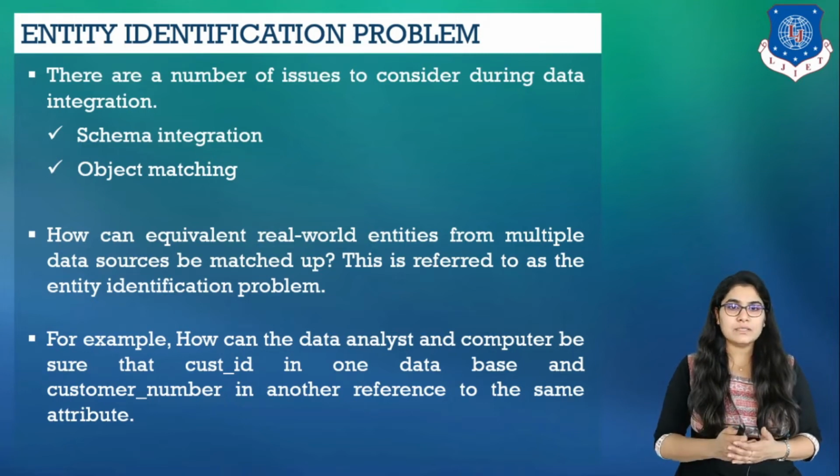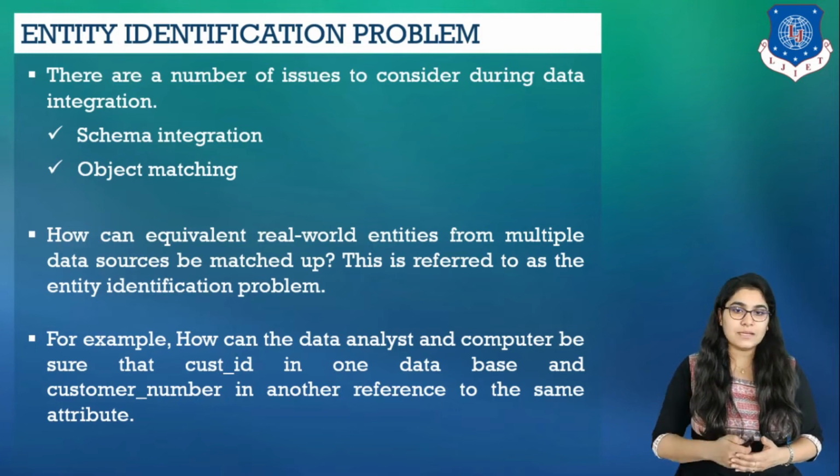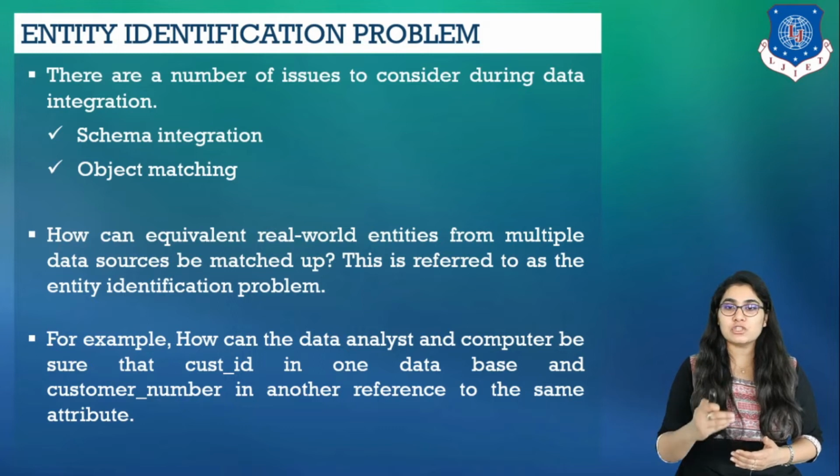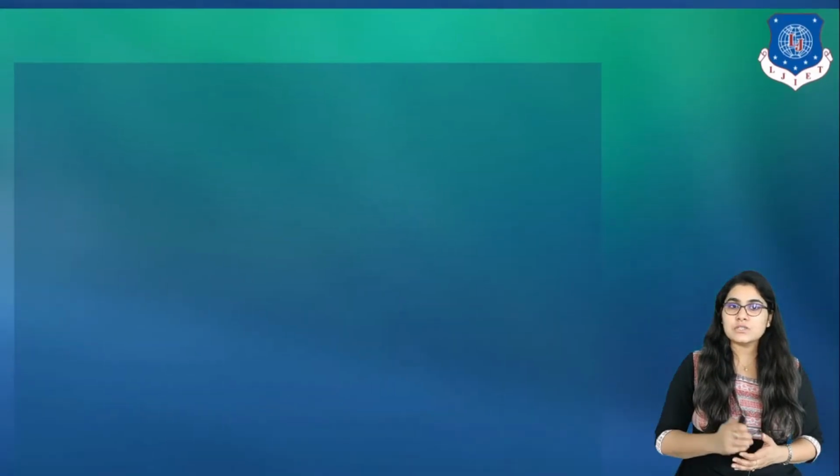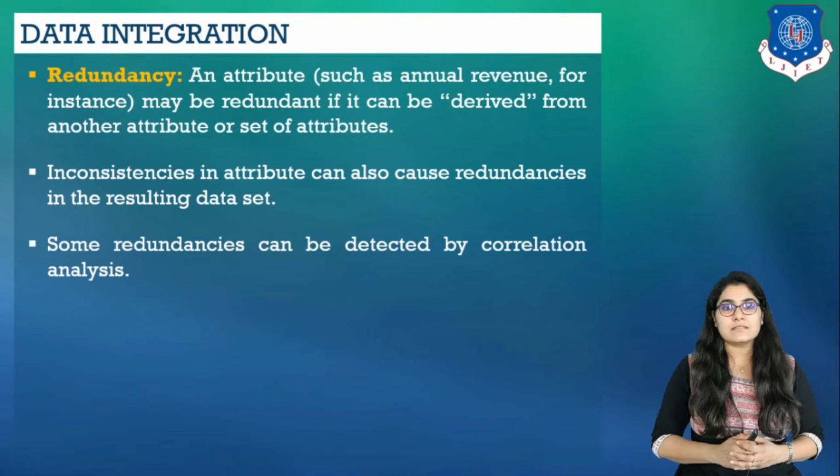Say for example, in one system, a discount may be applied to the order, whereas in other system, it is applied to each individual line item within the order. If this is not caught before integration, items in the target system may be improperly discounted. Next issue is redundancy. So let's discuss what is redundancy.